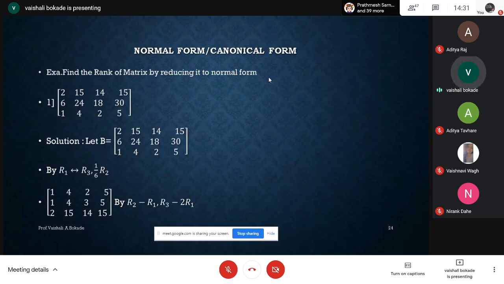Till now, what I was explaining, I explained to you only echelon form. There is a small change in echelon form so that you can have normal form or canonical form.